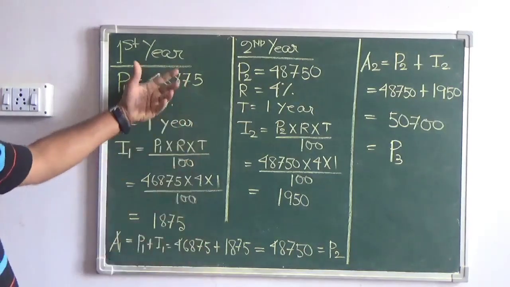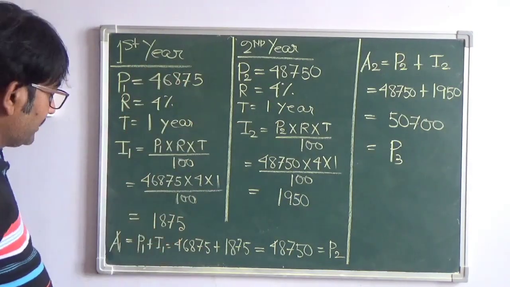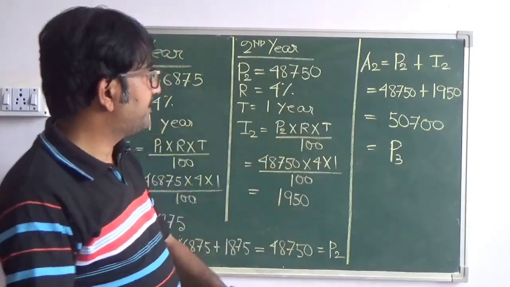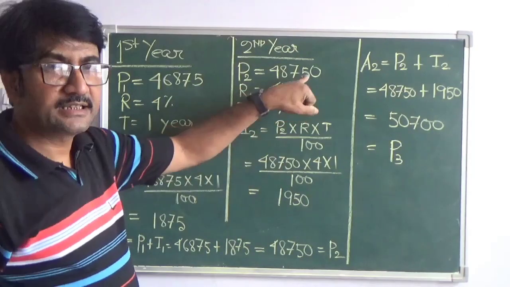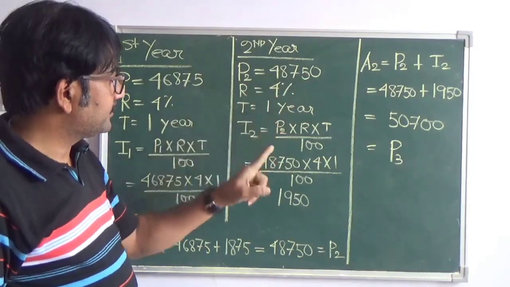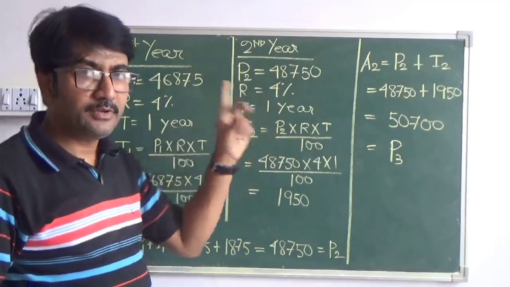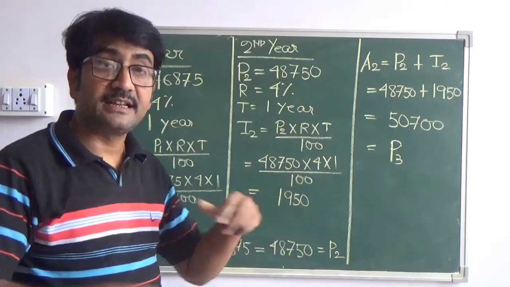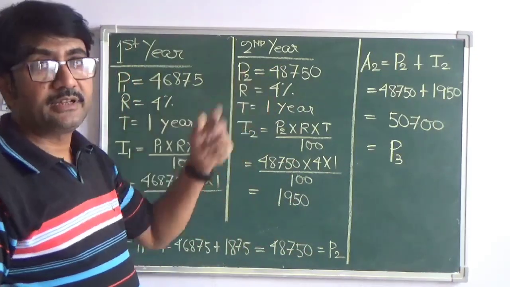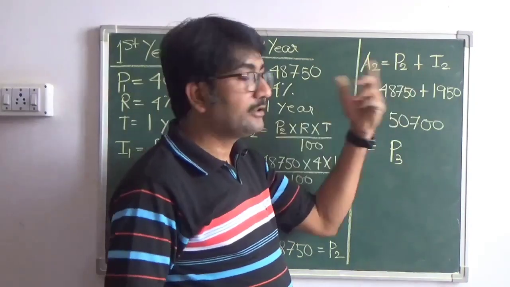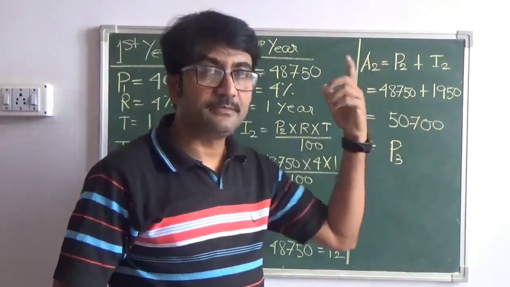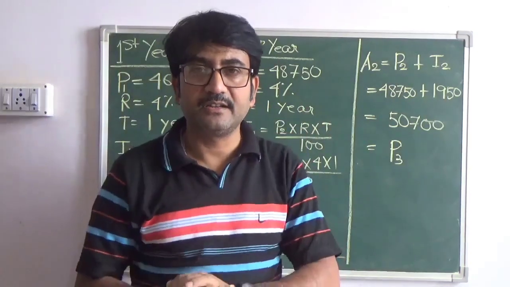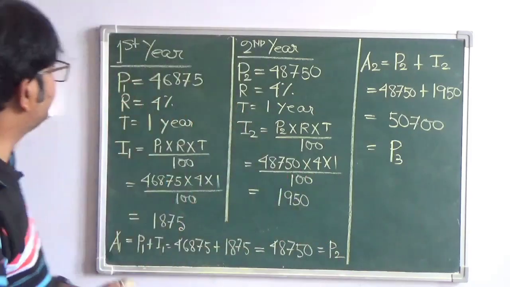So first year we got the interest 1875, amount coming to 48750. This becomes the principal for the next conversion period, that is for the second year. Principal is 48750, rate 4%, time 1 year. We calculate the interest for the second year by using the formula of simple interest PRT by 100. So it comes to 1950. Now this interest again will be added up with the principal to get the amount at the end of second year, that is coming to 50700. Now again this amount is the principal for the next conversion period, that is for the third year. So let us proceed.